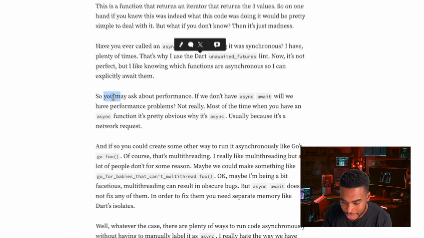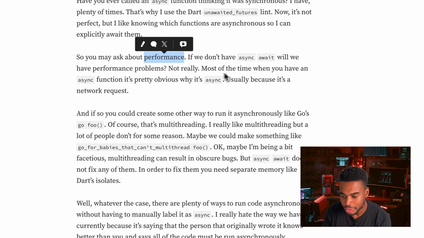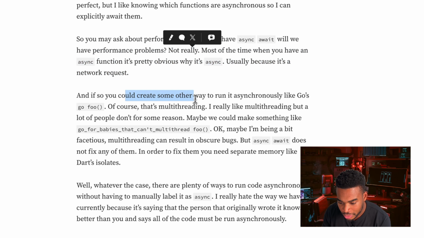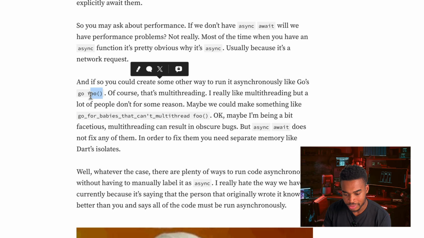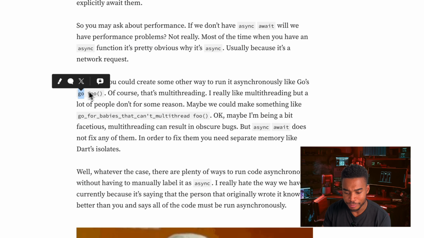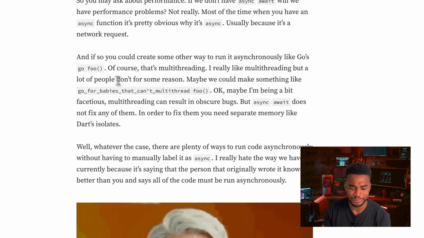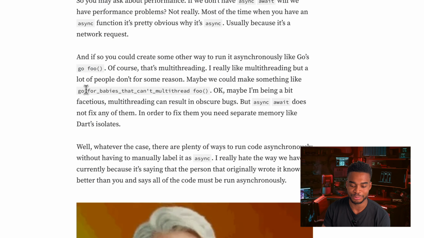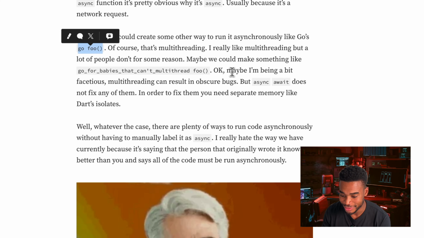But anyways, so you may ask about performance. Okay, this is it. If we don't have async await, will we have performance problems? Not really. Most of the time when you have an async function, it's pretty obvious why it's async, usually because it's a network request. And if you create some other way to run it asynchronously, like Go foo, of course, that's multi-threading. I really like. Okay, yeah. So this is what I was thinking. In Go, if you use go, you basically create another thread. So essentially, it doesn't block the current thread, meaning that you can actually make multiple network requests at the same time. But the problem with this is that it basically causes the same problem as using async await, because as soon as you do this, then there needs to be a way to wait for multiple of these that are going on at the same time in the background. So yeah, I don't really know.